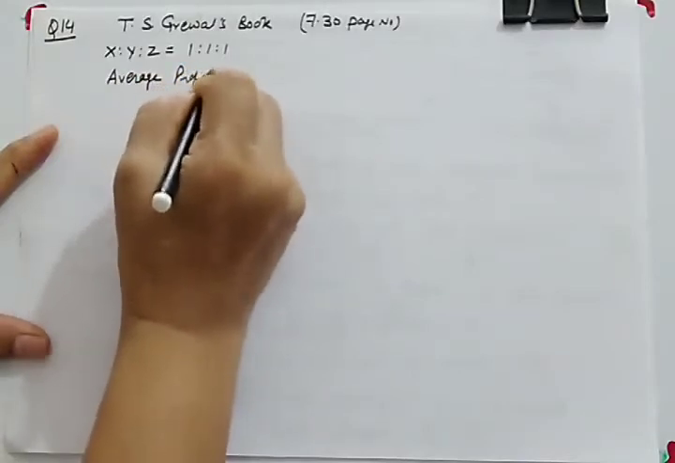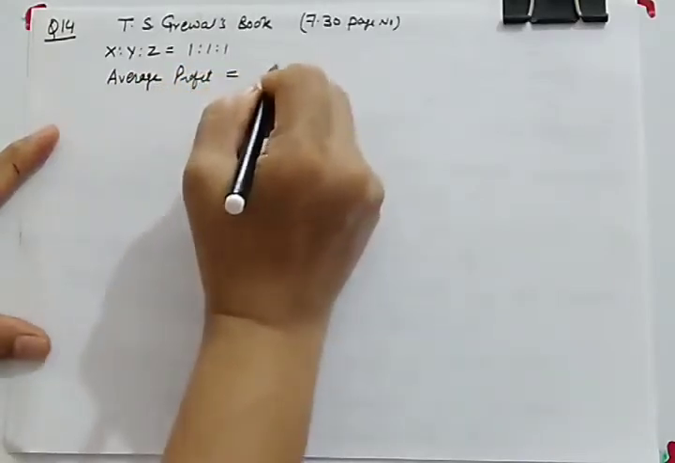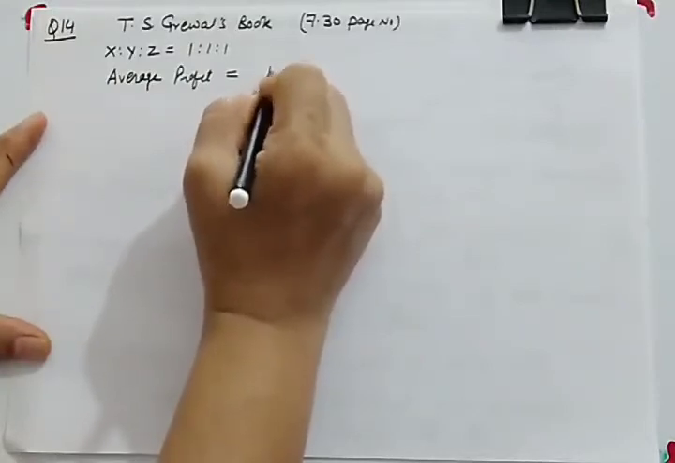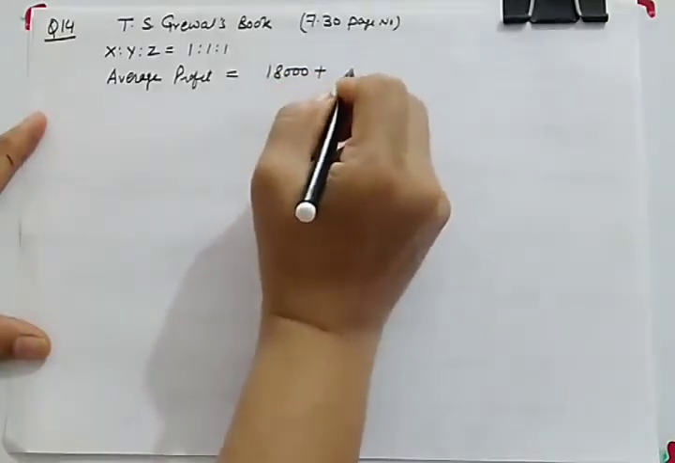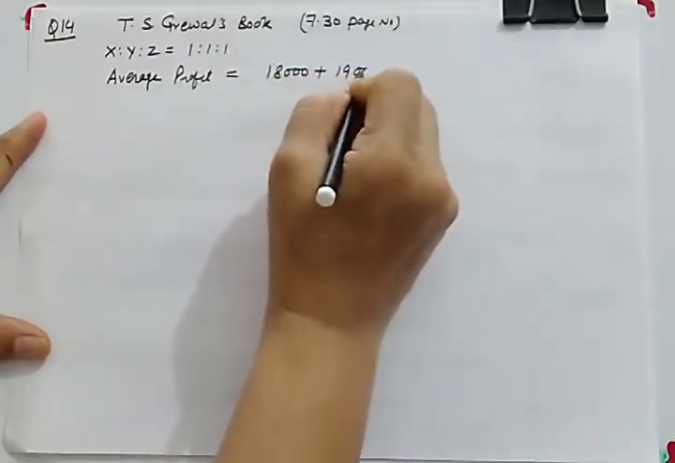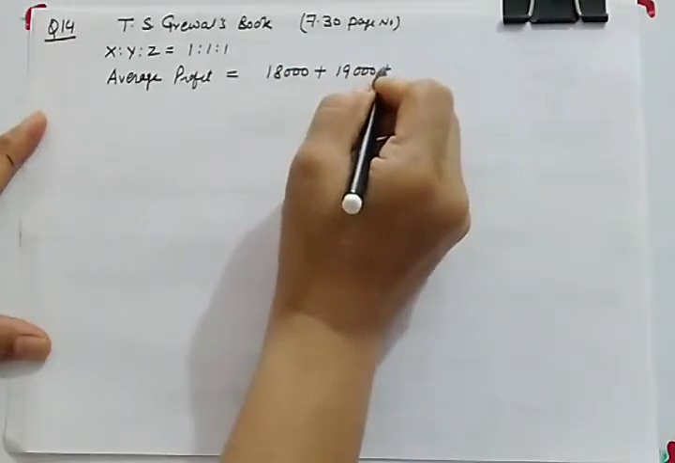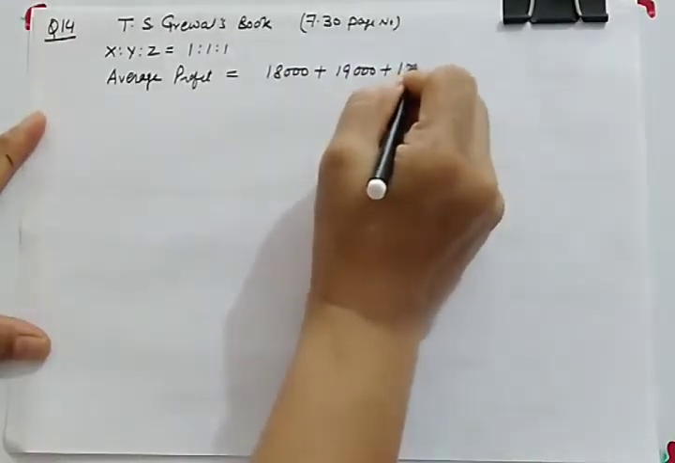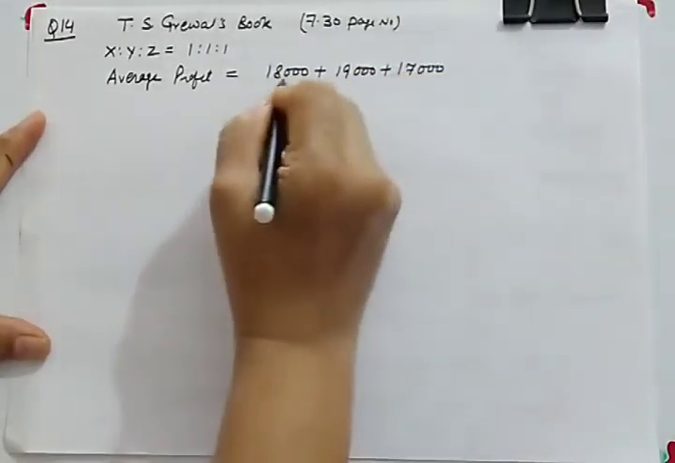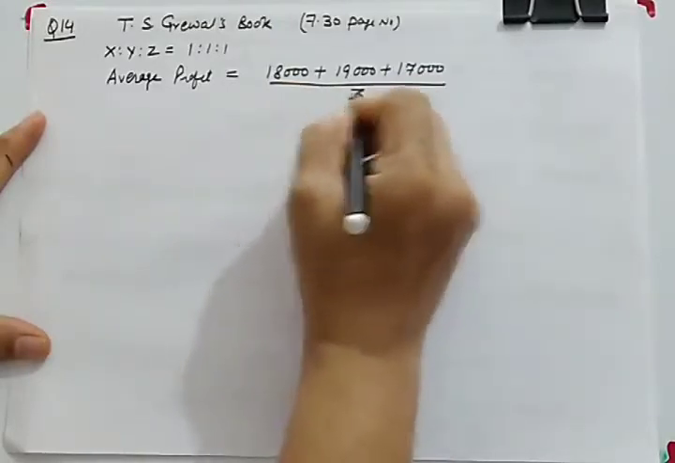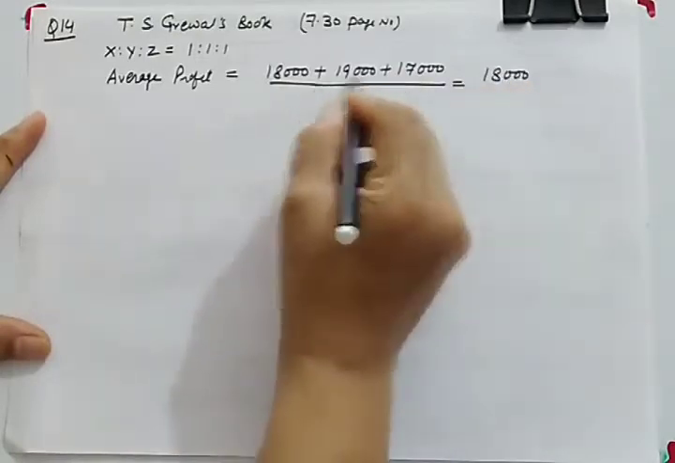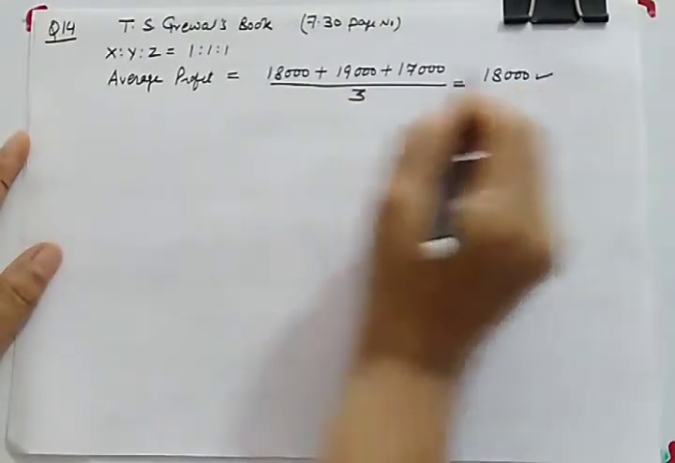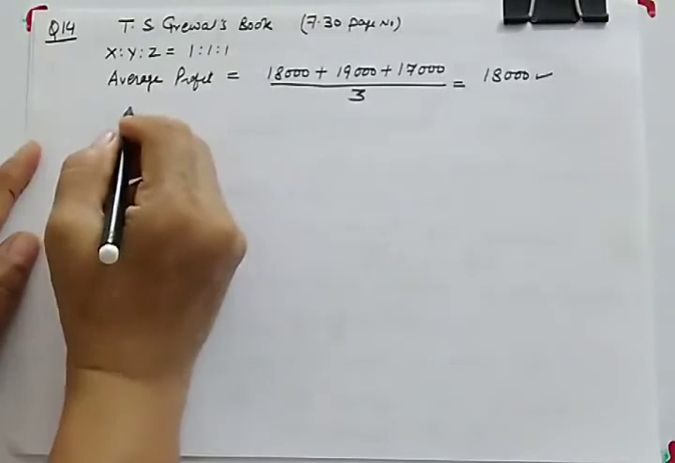Average profit will be equal to profit of 2018. 2018 profit is 18,000. Profit of 2019 is 19,000, and profit of 2020 is 17,000. So if you calculate the average of this, it will be clearly visible, 18,000. So 18,000 is your average profit. So we'll apply the formula.